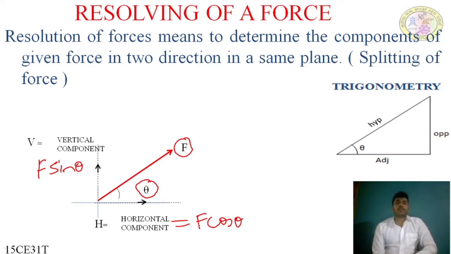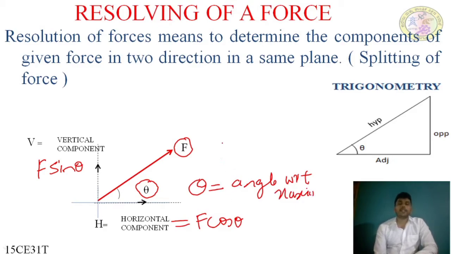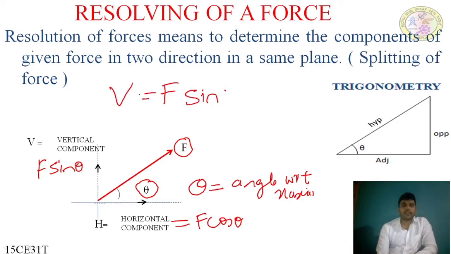And the horizontal component F cos theta also depends on the magnitude of the force and the angle with respect to the x-axis. In both cases, theta is the angle with respect to the x-axis.